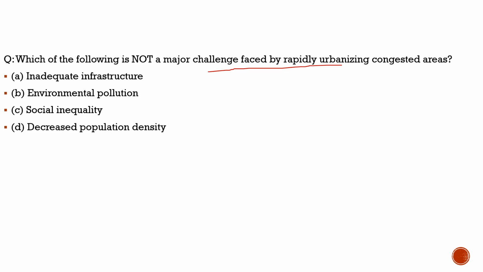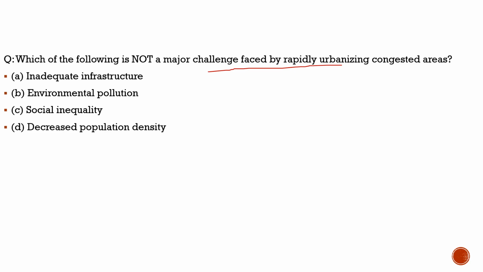So the question says, which of the following is not a major challenge faced by rapidly urbanizing congested areas? If urbanization is increasing day by day, as estimated for the coming decades, it would be so congested and the population density so high that it is said you would not even be able to breathe properly. That congested it would be.